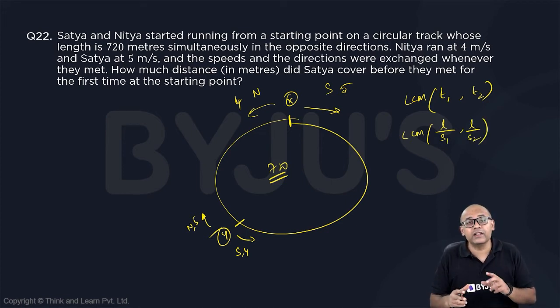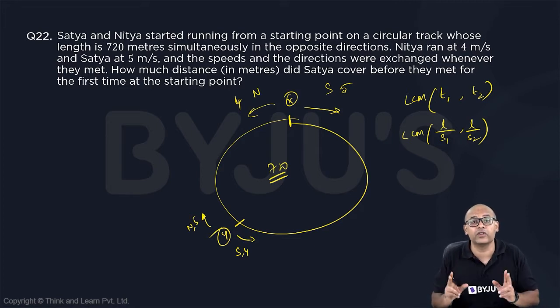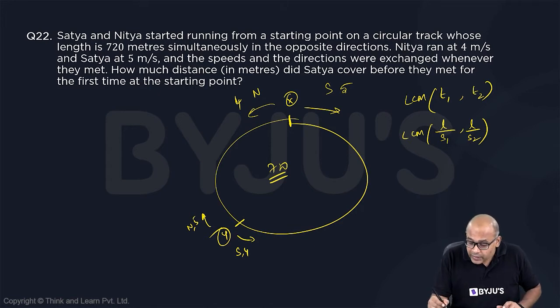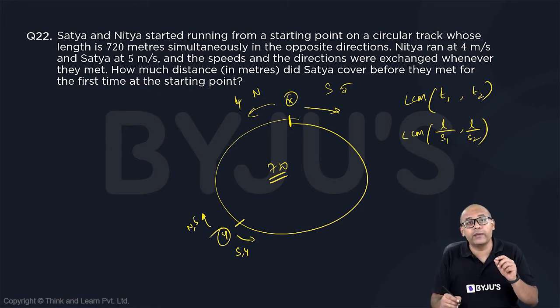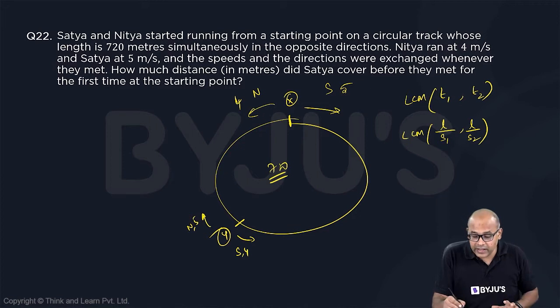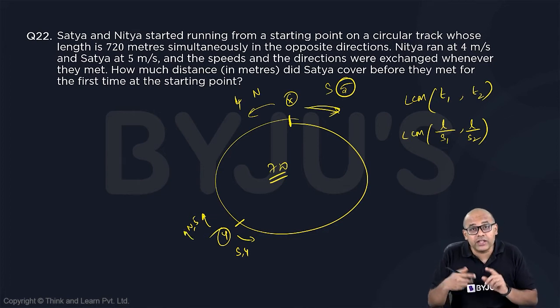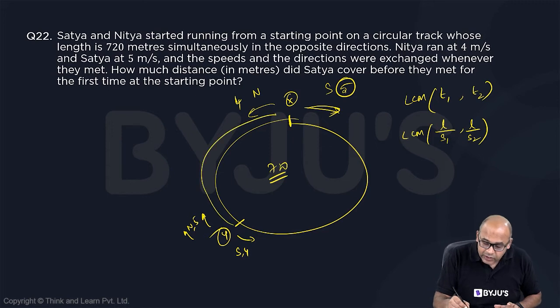But here, speeds and directions are exchanging. How will that affect my formula? And the trick to this question is it does not affect your formula, because if one person, let's not name the person, let's call one person running in the clockwise direction. This person's speed is 5. While Nitya is changing the direction, can you say it is as good as the same person continuing the circle?